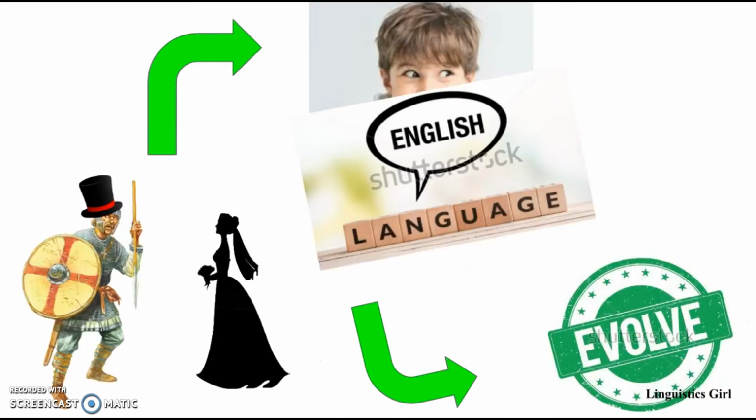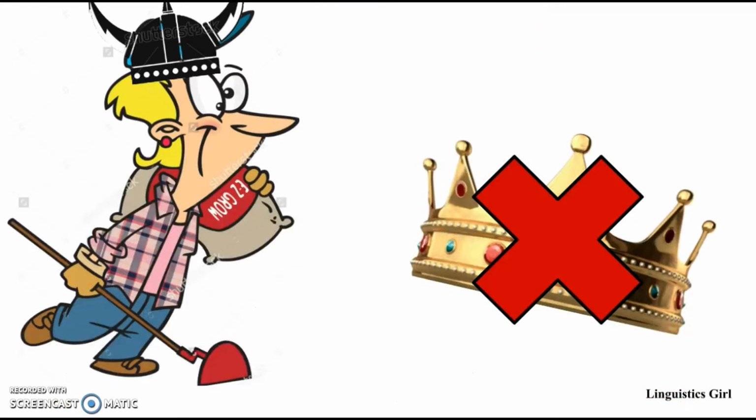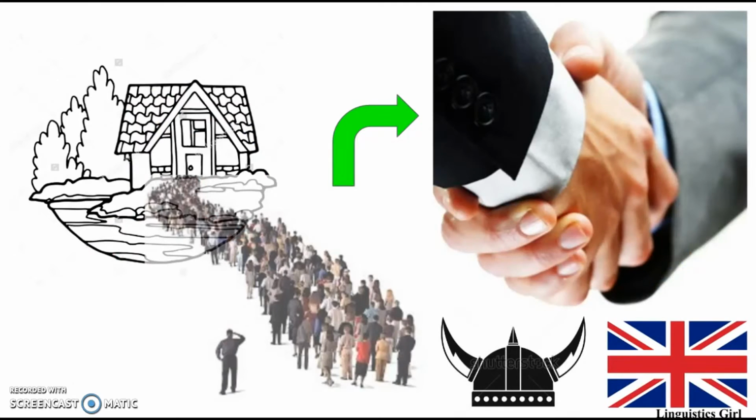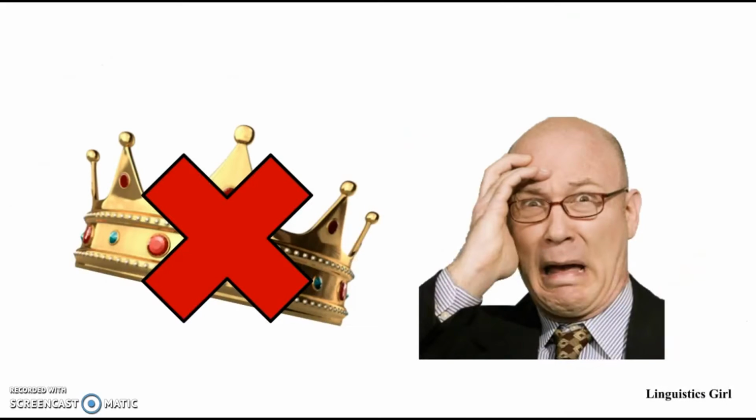In addition, there was intermingling between both language groups, including intermarriages, and then their children would learn English first, causing the English language to evolve. A majority of Vikings were lower-class farmers and merchants, as opposed to upper-class rulers and authorities. This meant that Old Norse became part of English and not the other way around, since there wasn't enough authority for a major language switch to happen.